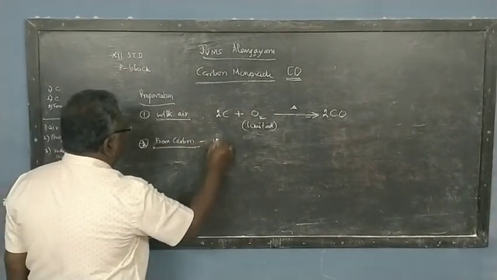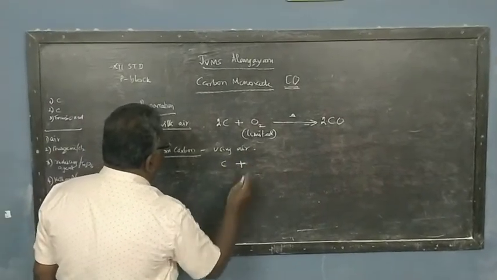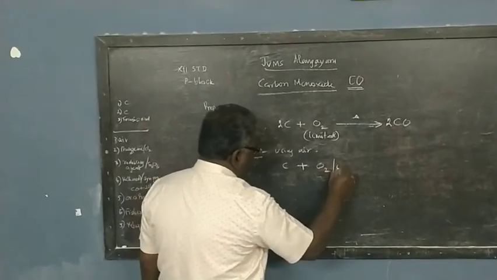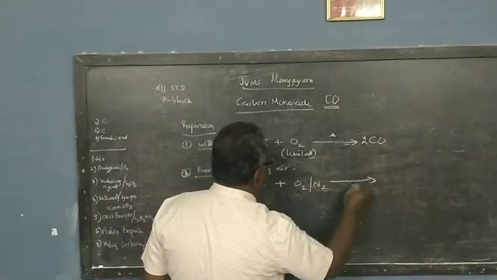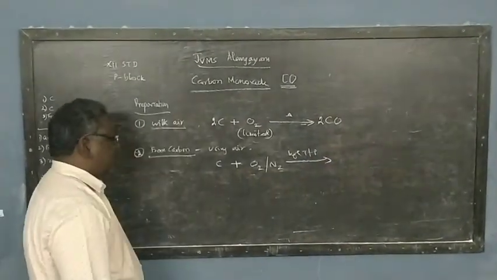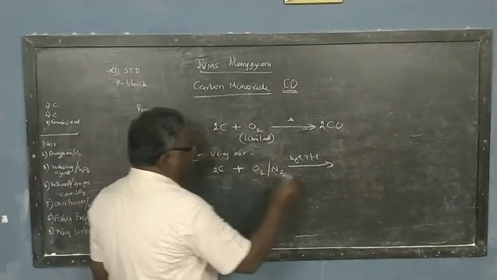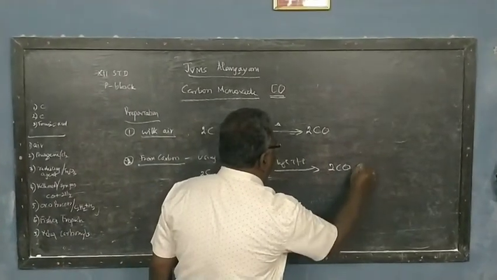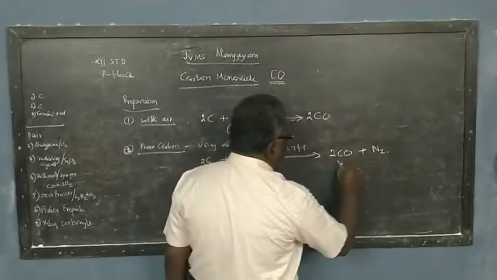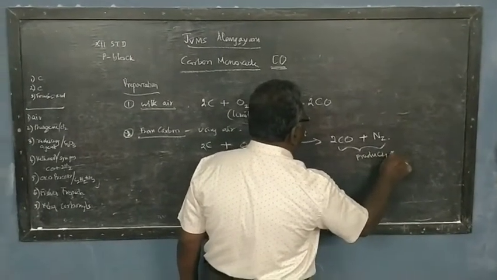The second preparation is also from carbon. Here it is using atmospheric air. So carbon is heated with oxygen containing nitrogen, and this is heated to a high temperature and pressure. So 2 carbon will take the 2 oxygen, forming 2 carbon monoxide, and nitrogen gas is produced. The mixture of these 2 is usually called producer gas.